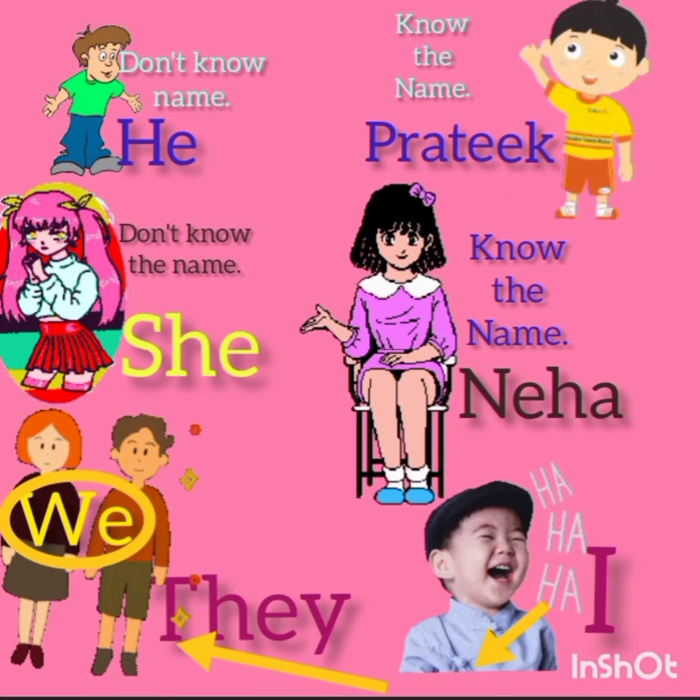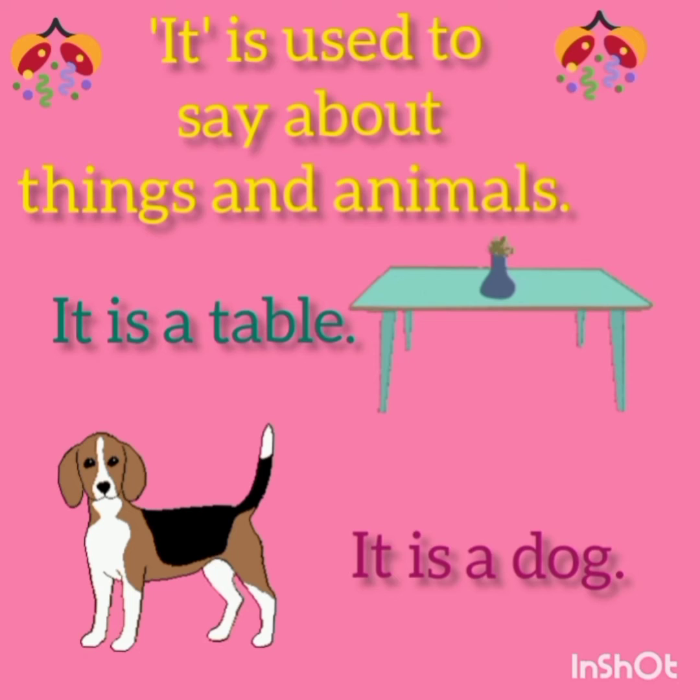If two persons know each other, they can use we for both of them. More than one person are called they, and the person who is speaking is called I. The boy who is laughing in the picture is I. It is used to say about things and animals.